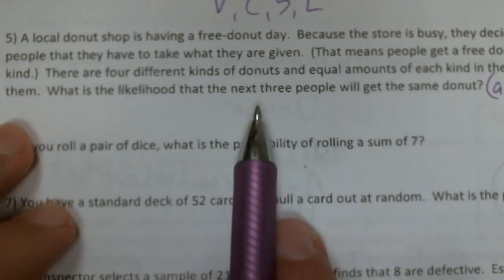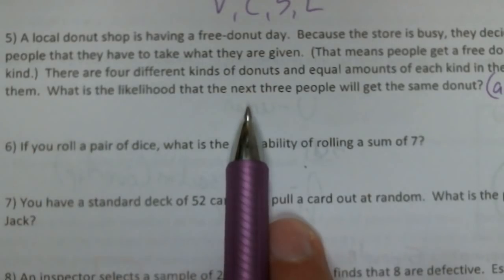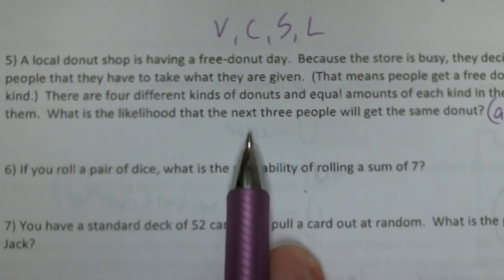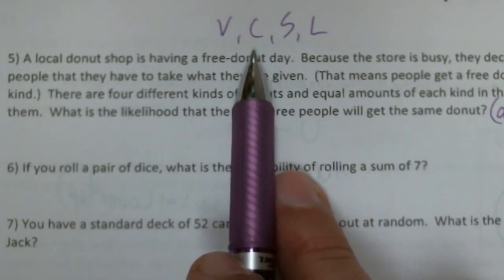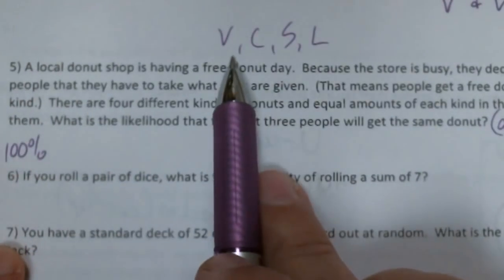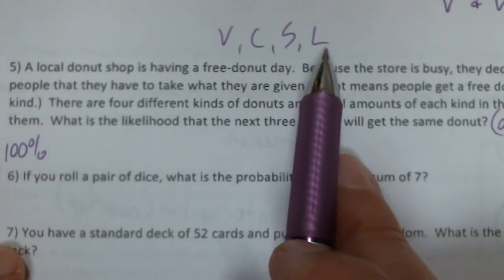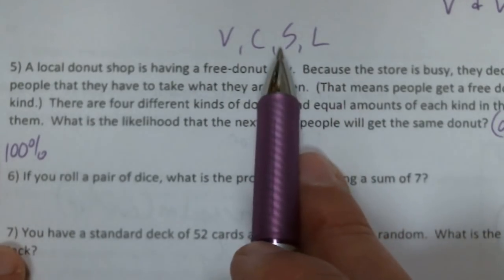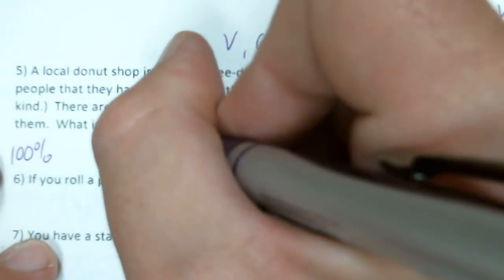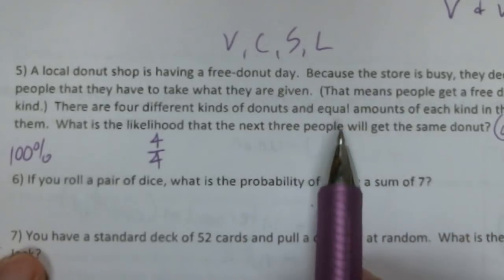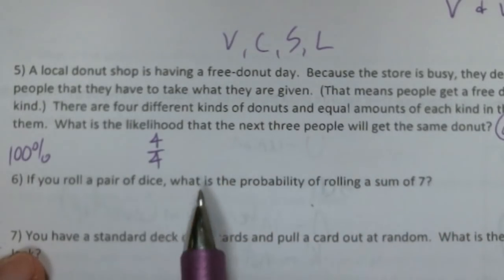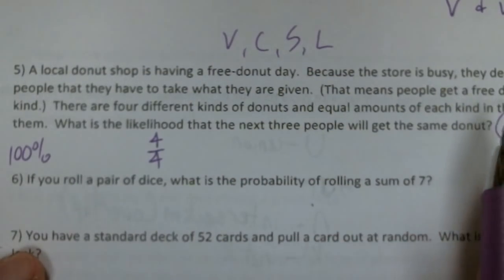Okay. So what is the likelihood that, what are we doing on the first person though? That's what makes this problem hard. What do I write down for the first thing? It doesn't matter, guys, what donut they pick or what donut they get. Okay, 100% of the time, the first person is going to get a vanilla, a chocolate, a strawberry, or a lemon. Okay, they're going to get a donut. And since there are 4 different kinds, I'm going to say the probability that they get one of those is 4 out of 4. There's not a 1 out of 4 chance that they get one of these. There's a 4 out of 4 chance that they will get a donut. We don't care which one it is.